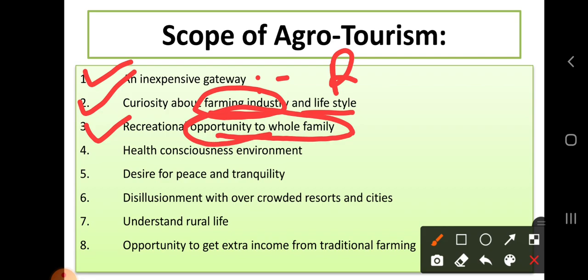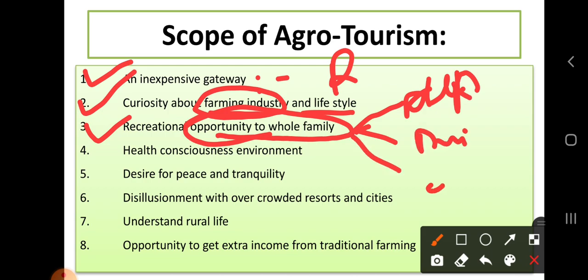So any age group can visit this agrotourism, or you can visit along with family. It involves children, middle-aged people, and adults also. So there should be something to do, some activities related to all these age groups.